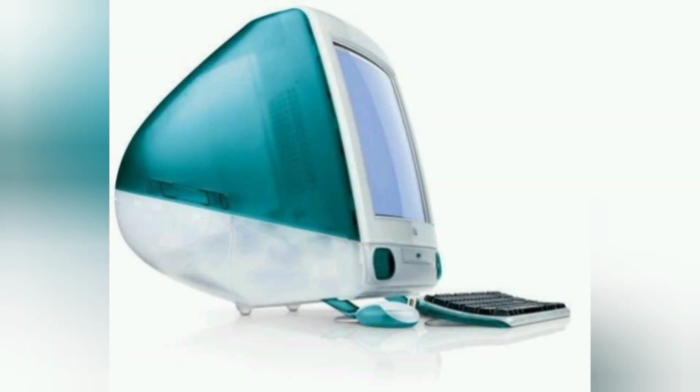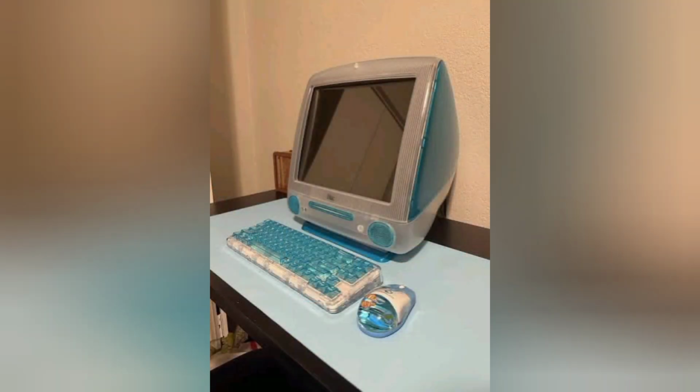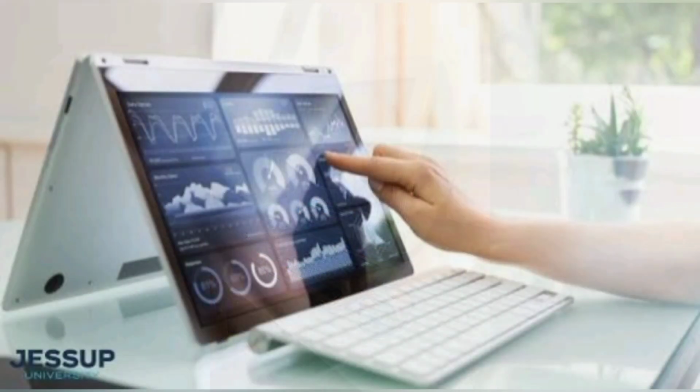The iMac G3 was launched in 1998 and quickly became known for its Bondi blue, clear casing. The 38-pound iMac included USB ports, a keyboard, and a mouse. It was meant to be portable and customizable. The iMac was the first time Apple used the i to name its products, explaining it stood for Internet, Innovation, and Individuality. Honorable shout-outs to two other major technological advancements that improved the computer world.